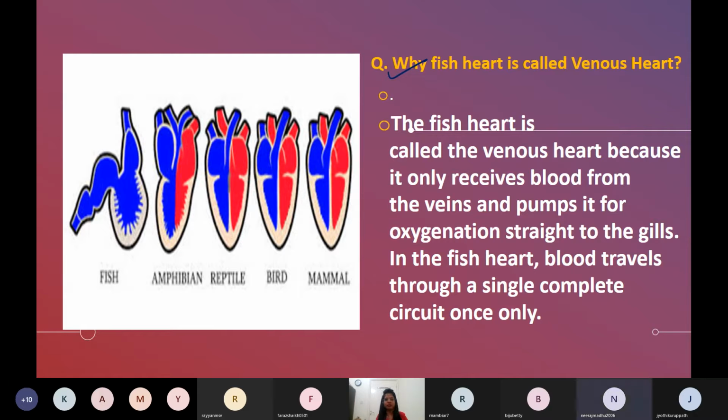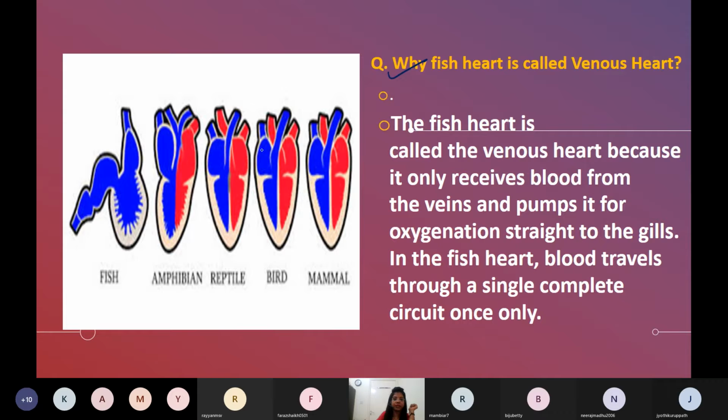The fish heart is called the venous heart because it only receives blood from the veins, and pumps it for oxygenation straight to the gills. In the fish heart, blood travels through a single complete circuit once only.